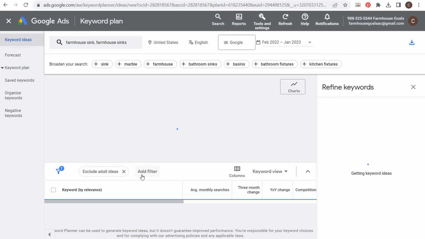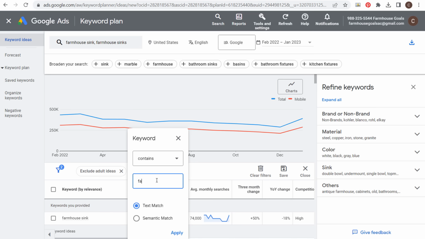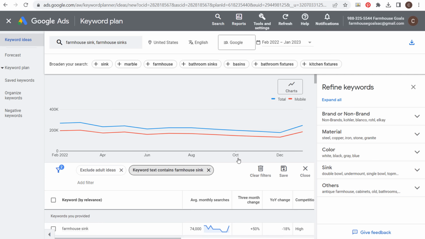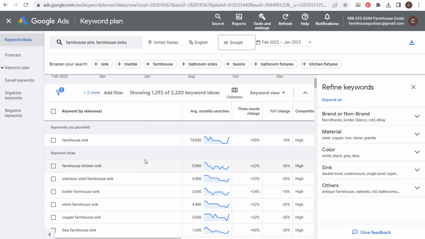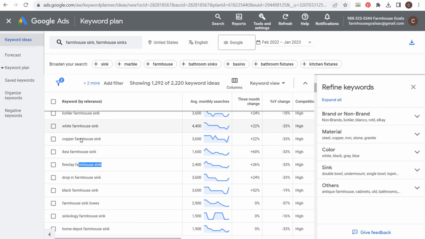Then I'll add my filter again, saying I want my keyword text to contain farmhouse sink. Click on apply, and as we scroll down, you're going to see all of the top keywords: kitchen sink, stainless steel, Kohler, white, copper, IKEA, fire clay. There are keywords that I just don't target, like IKEA, because people are looking for a specific store that's selling farmhouse sinks.